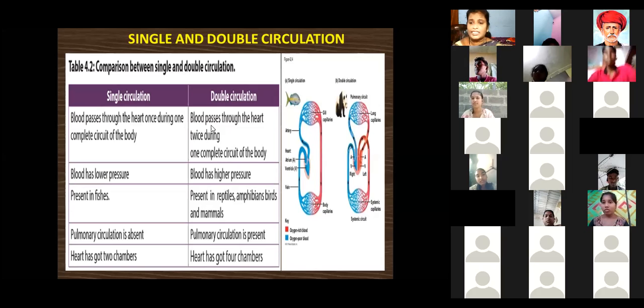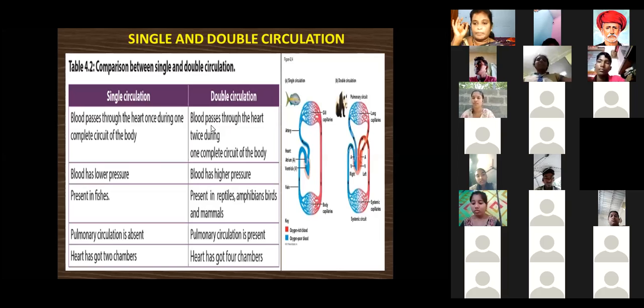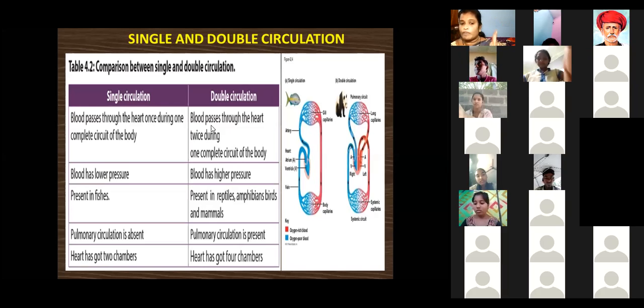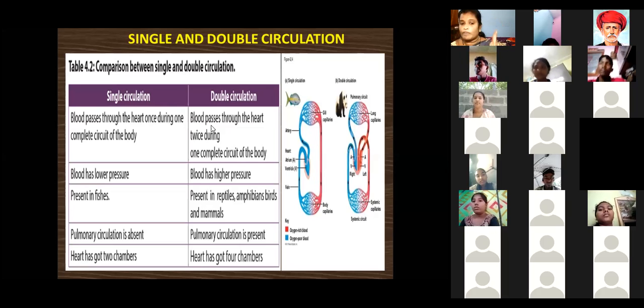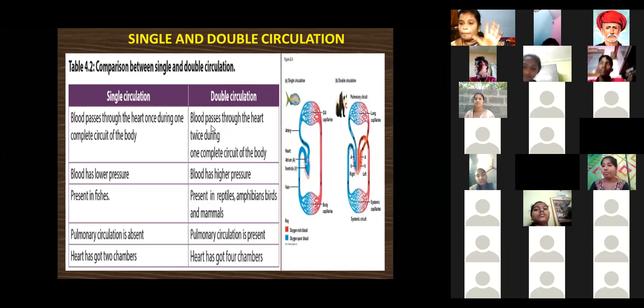It differs between single circulation and double circulation through all parts of the body. The blood circulation is very different. Single circulation means only one direction. See, the blood passes through the heart once during one complete circuit of the body. Only once during a complete circuit of the body is called single circulation.